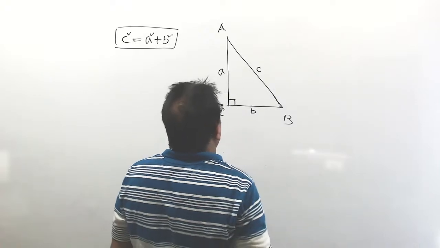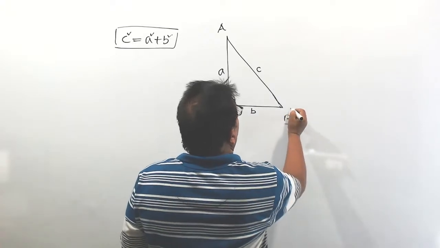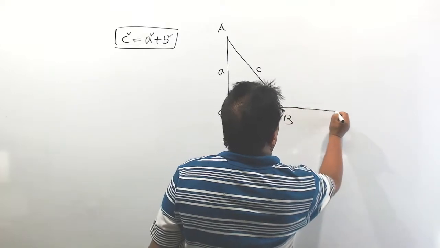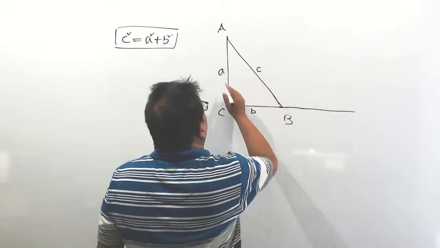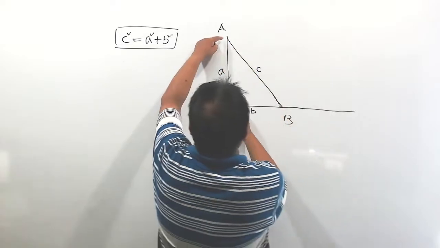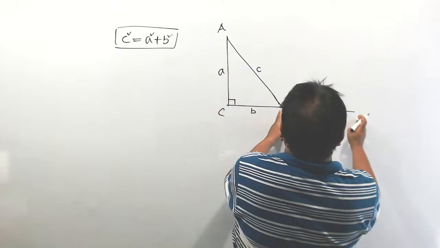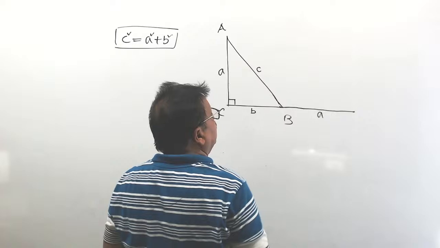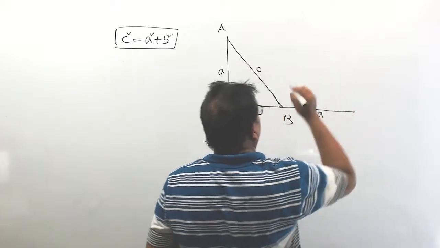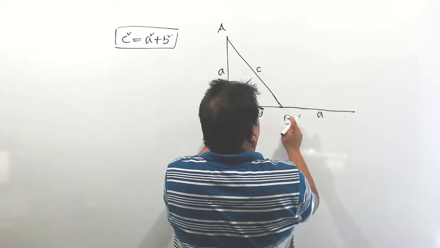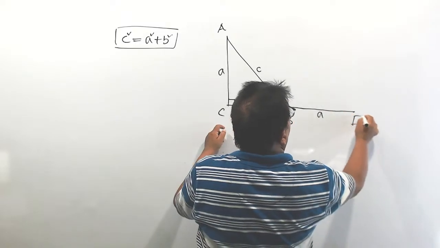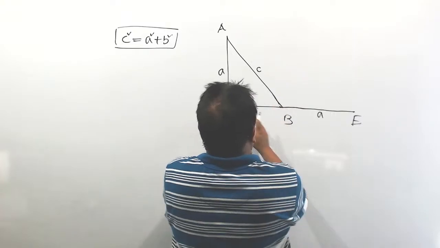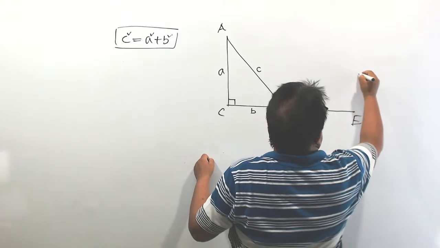You have to do one construction. Extend CB in the same straight line, extend it as A. The length SC will be here, that is A. And draw one perpendicular on the side CB, say up to E. You extended the length of CB, that is CB, up to this.